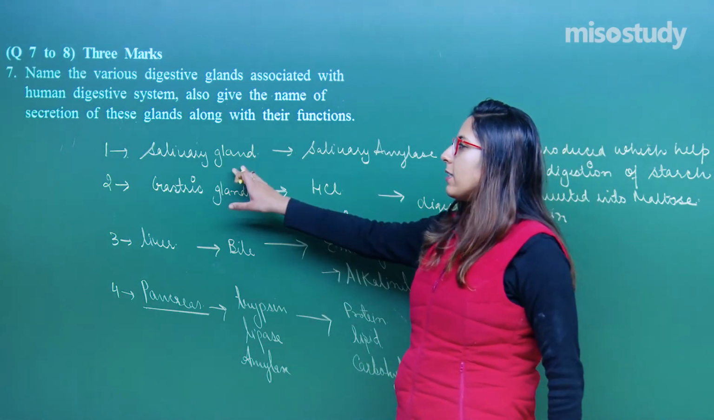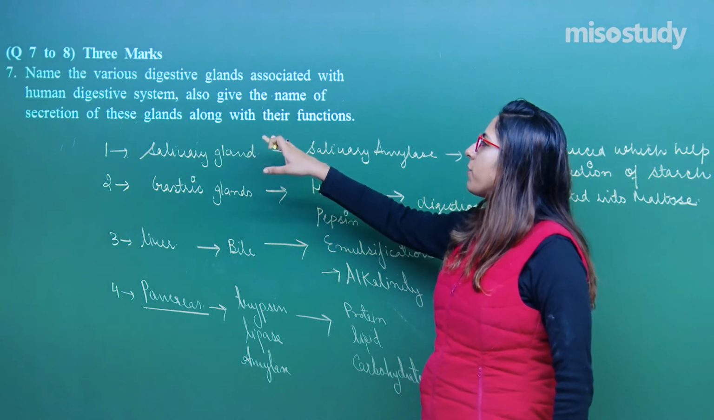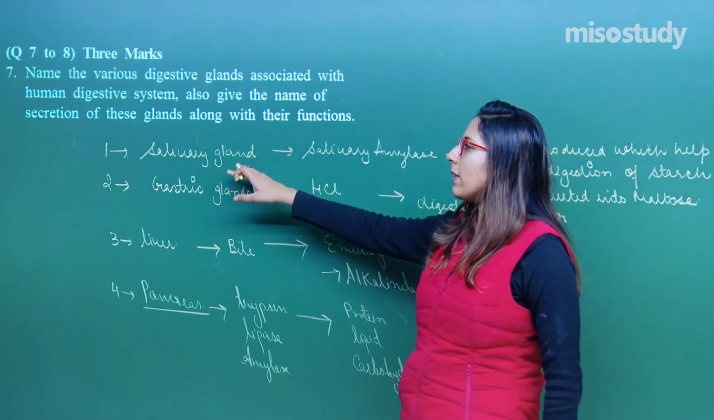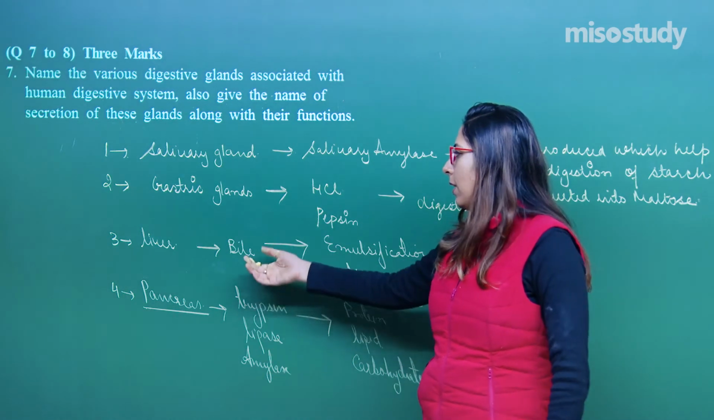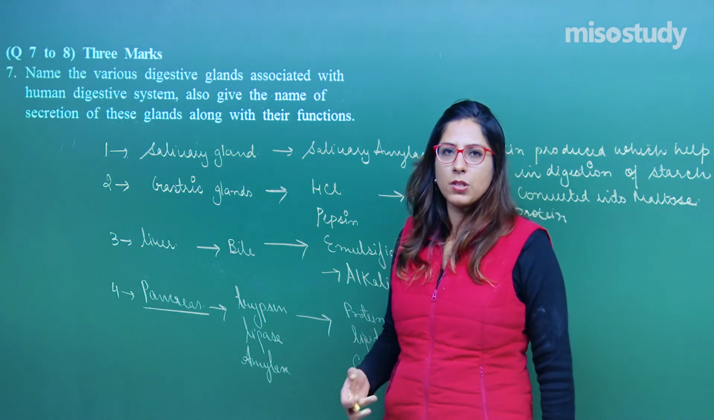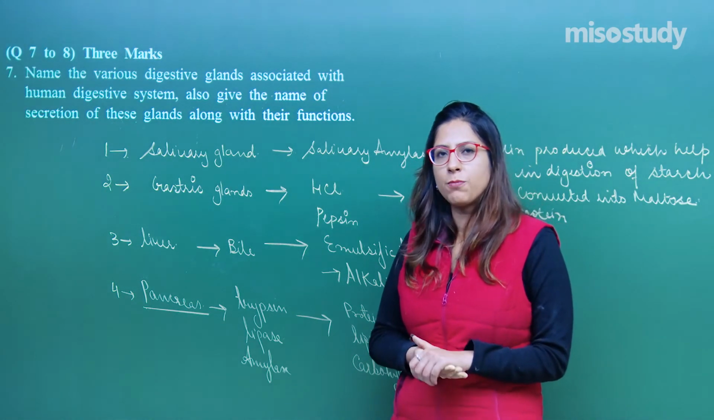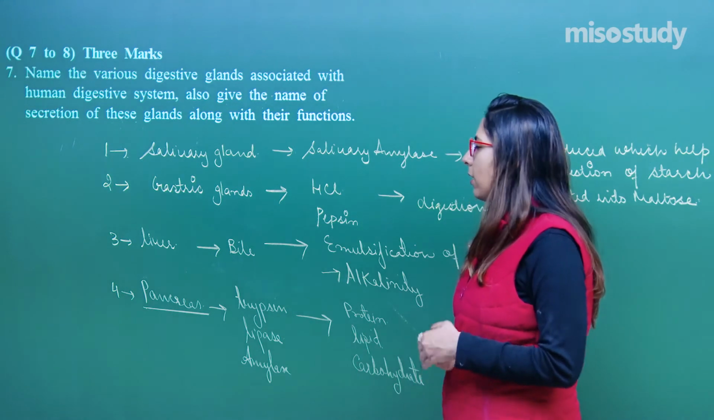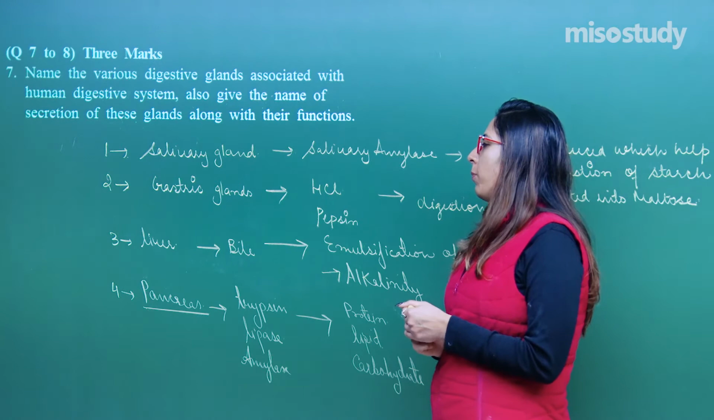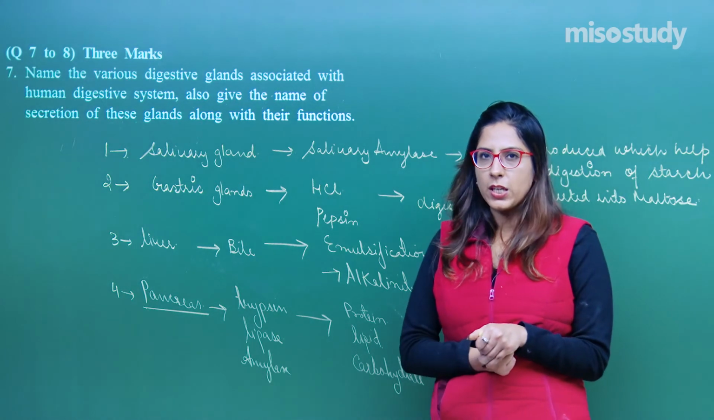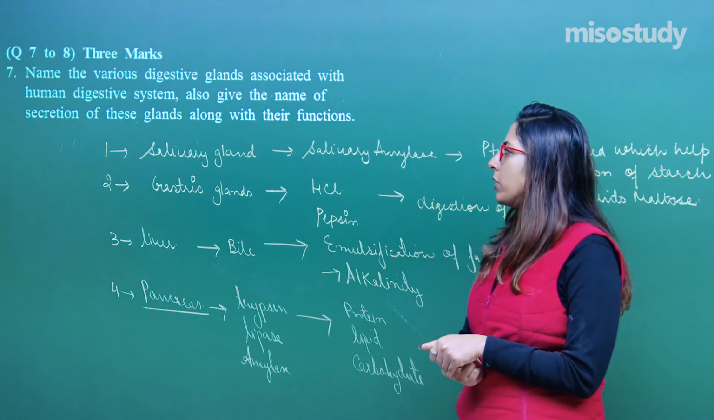Salivary gland, you can write, because they have asked for these functions as well as the name of the secretion of these glands. You can write that the salivary glands are present in the mouth, gastric glands in the stomach, and the liver and pancreas are present in the vicinity of the small intestine. The liver secretes bile, which is stored in the gallbladder. Both liver and pancreas pour their secretion directly into the small intestine, right? So this was question number 7.